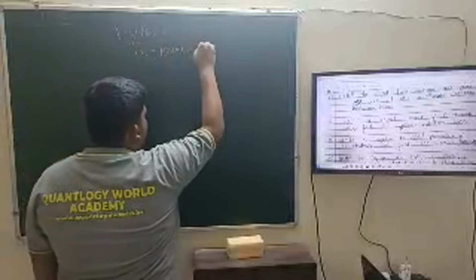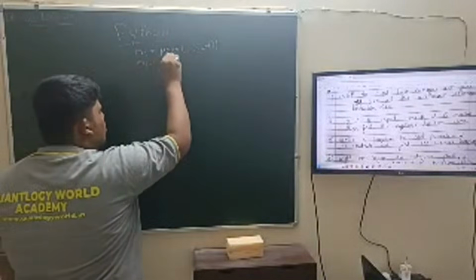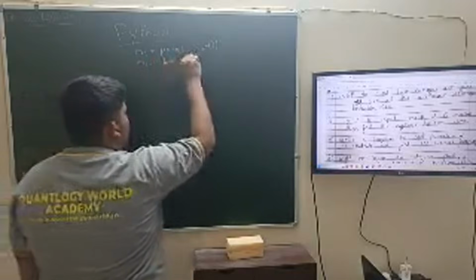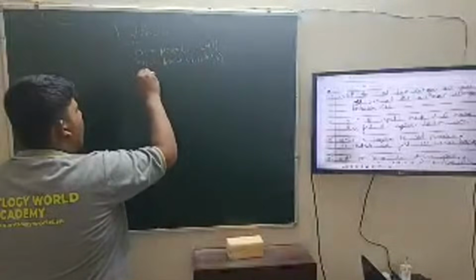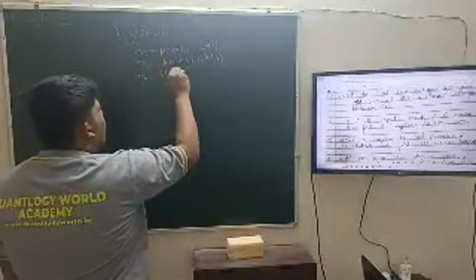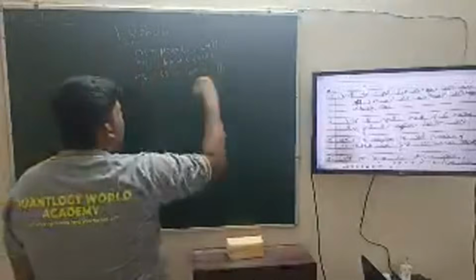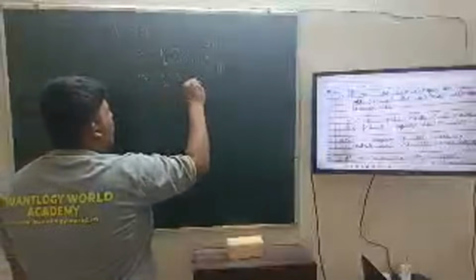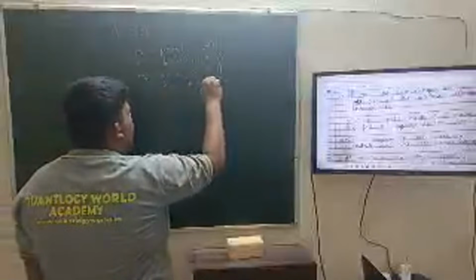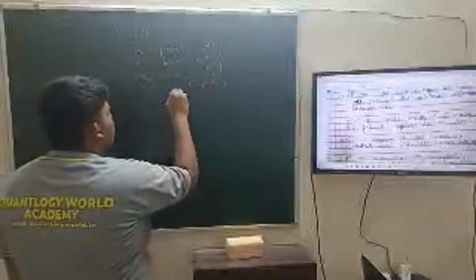m1 equals float input, m2 equals also float input, m3 equals float input, m4 equals float input, m5 equals also float input.